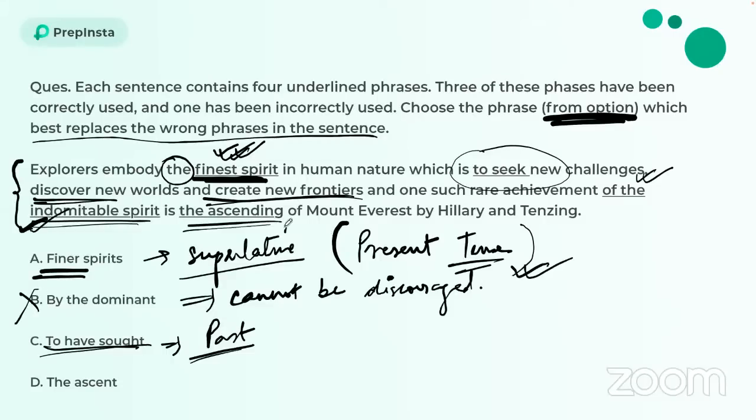So this ascending is incorrect because it's in a continuous form. Instead of using a continuous form, we are going to use a simple present tense form, that is the ascent of Mount Everest. So option B over here becomes the correct answer. Again, we have used multiple rules over here, from superlative to tenses to past tenses, a lot of parallelism over here. So you need to have your rules in check. If you don't have your rules in line with your grammar, you are not going to be able to answer all of these questions, because these require learning, these require skills.